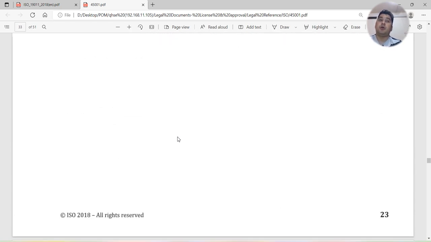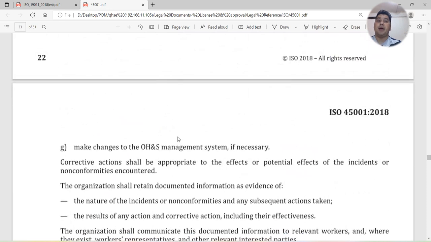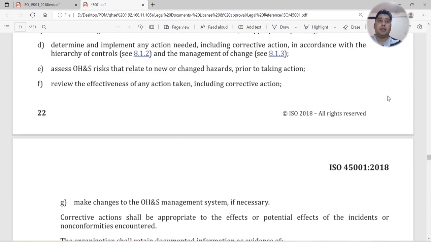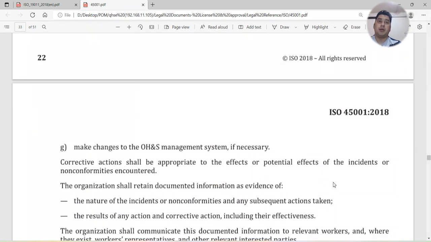So that's all for clause number 10, and we have completed this training for ISO 45001. As you know, there were a total of 10 clauses, clause number 1 to 10, but clause number 1, 2, 3 are not important. There is only scope, reference and definitions. So these three clauses, 1, 2, 3, are not audited. The auditors are not going to audit you on them. They will audit you for the 7 clauses: clause number 4, 5, 6, 7, 8, 9, and 10.